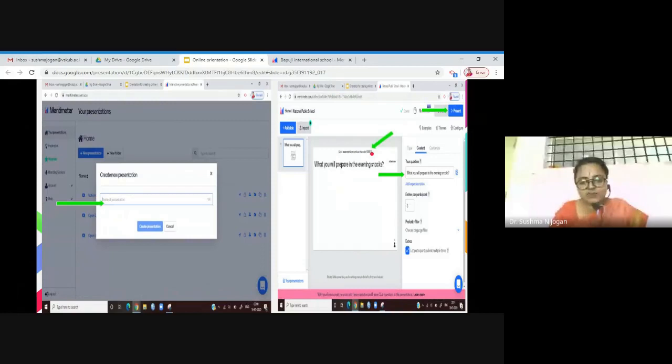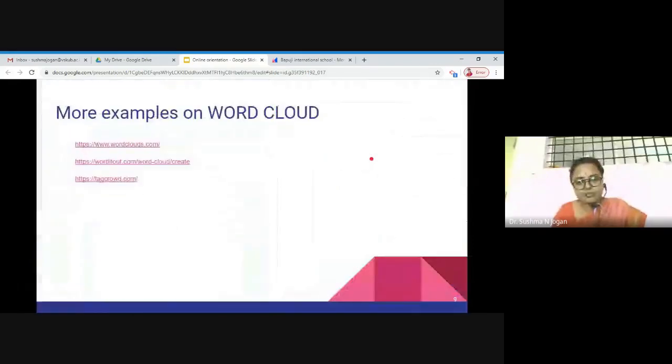If you share that code with the students, your screen will be shared with them, and they can give their active responses. So this is like brainstorming. This is refreshing for the students to begin any online classroom session. So that is one example.